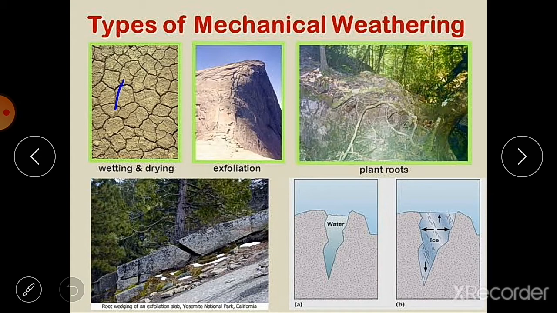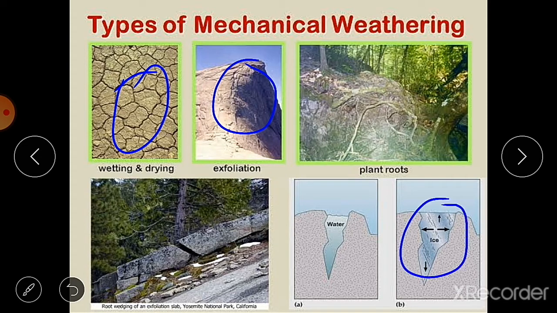Here you can see this. Here also you can see. Then water and wind abrasion. First, water. We know that water expands when it freezes. So when there is a crack in the rock and water reaches this crack, then what happens? Because of the low temperature, it freezes here and it expands. This is called ice wedging, and due to this ice wedging, these rocks break down because of the expansion of this water, or we can say ice.